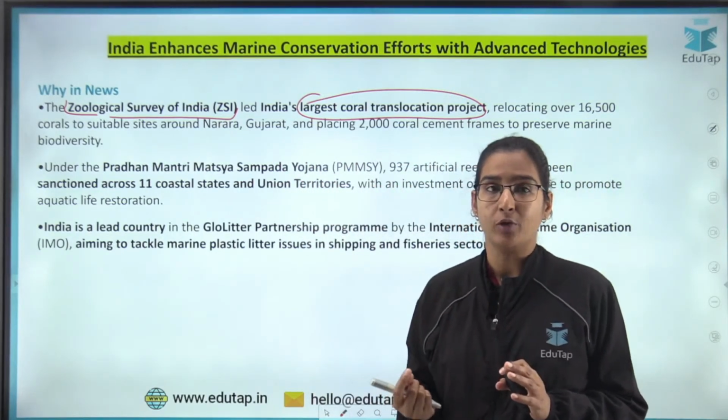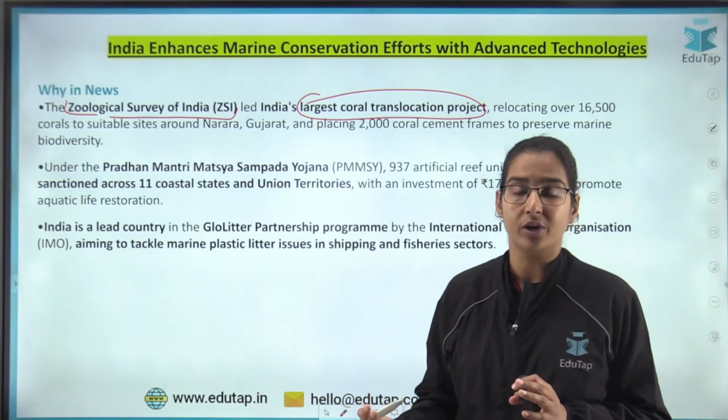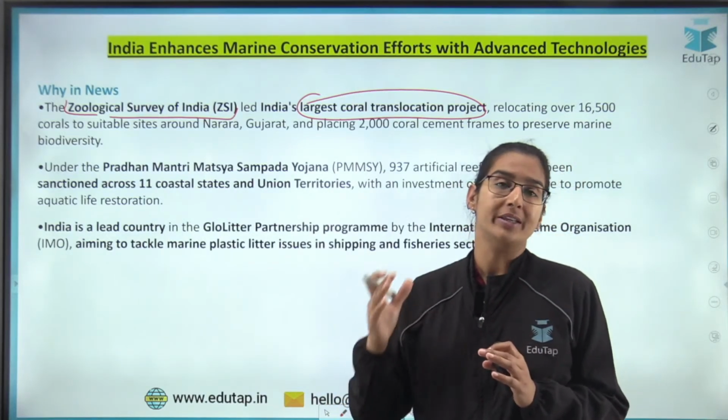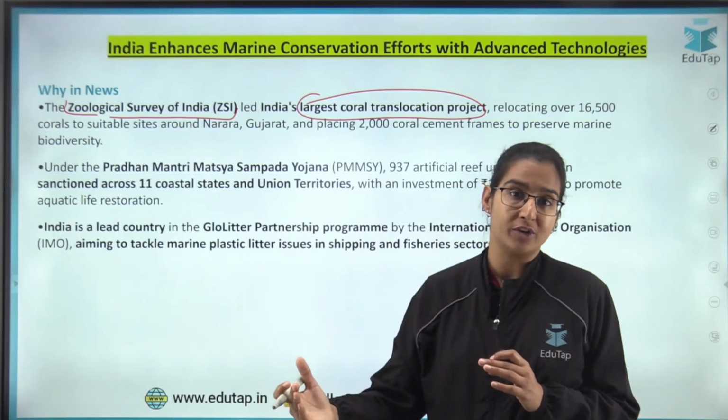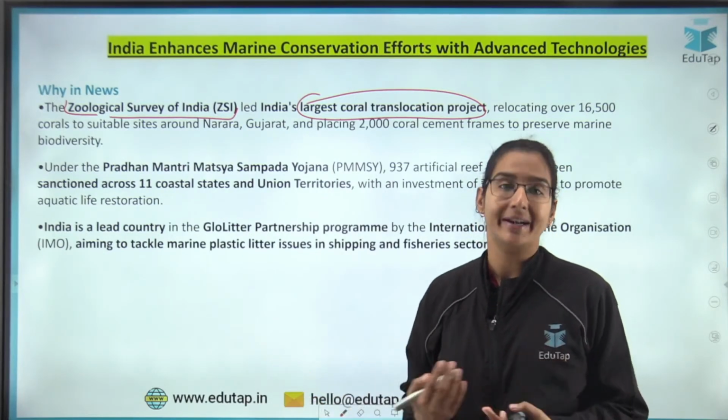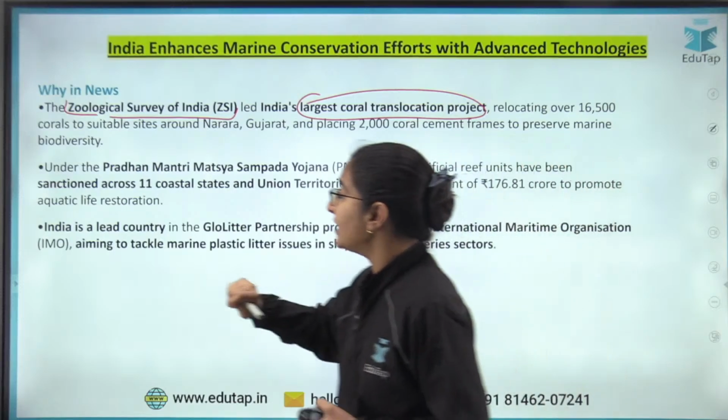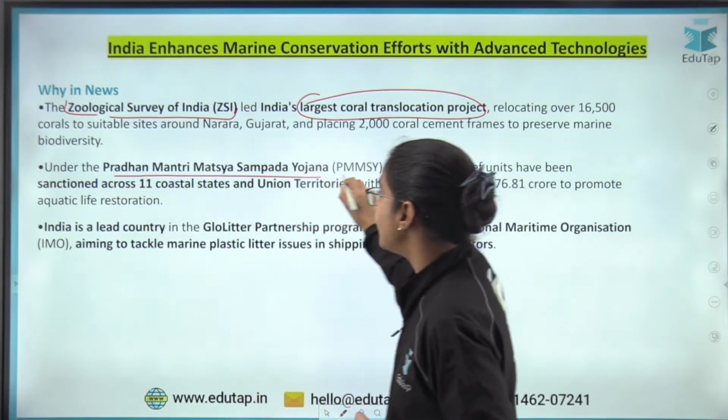So this is one particular news, the translocation of the coral resources. This ensured that the development and the conservation of the resources go hand in hand. Okay? After that, the next initiative is the Pradhan Mantri Matsya Sampada Yojana.